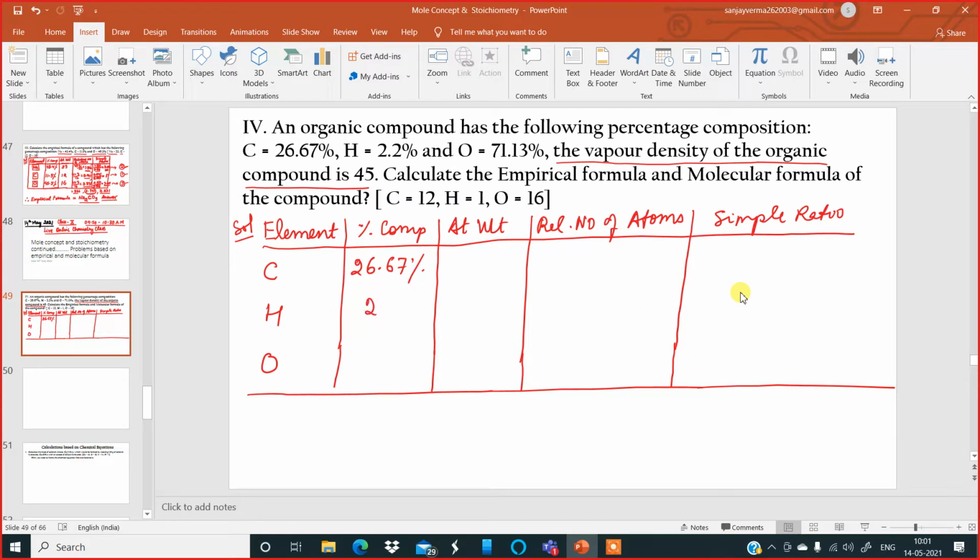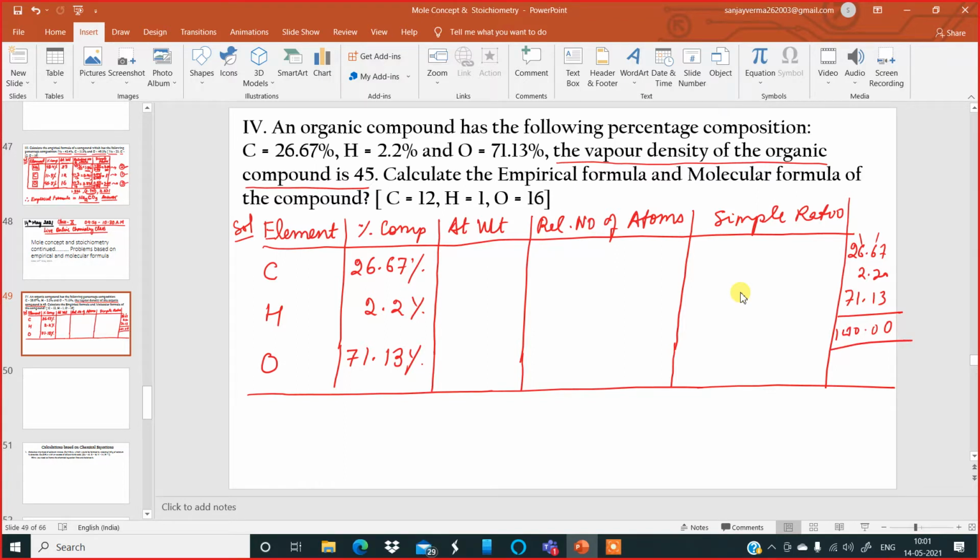Hydrogen is given 2.2%. Oxygen is given 71.13%. Now, if you get the total of these percentages, 26.67 plus 2.20 plus 71.13, it comes to 100%.